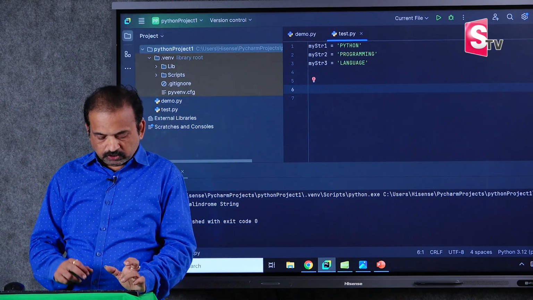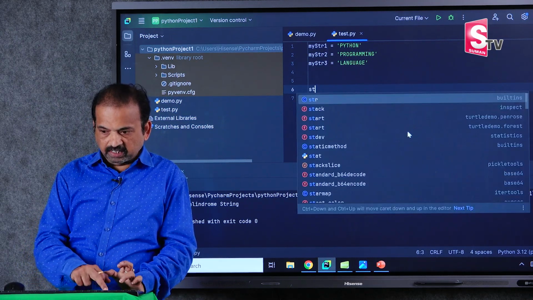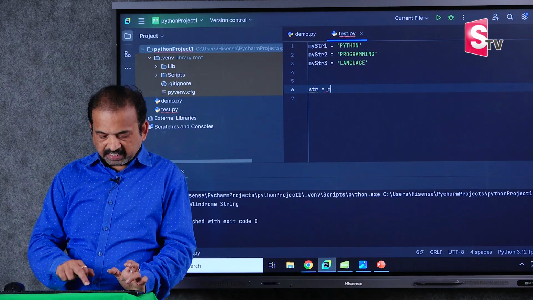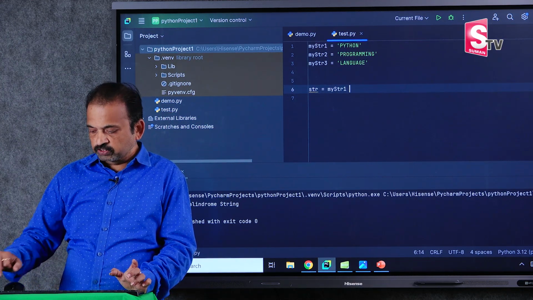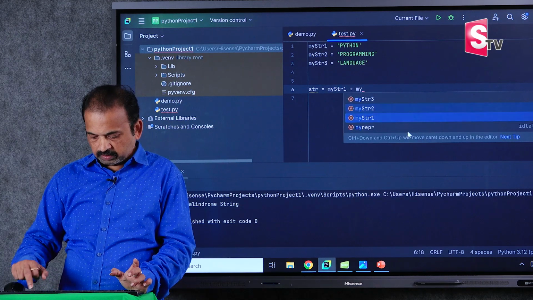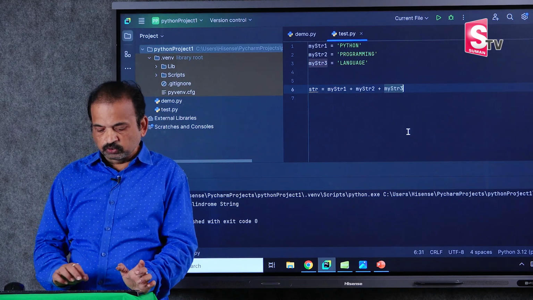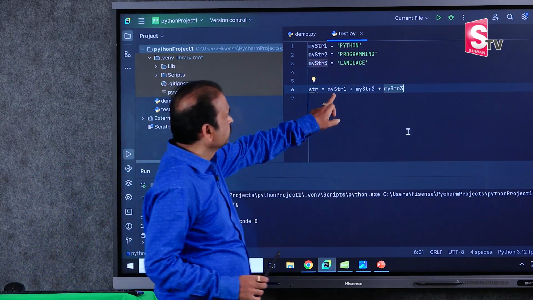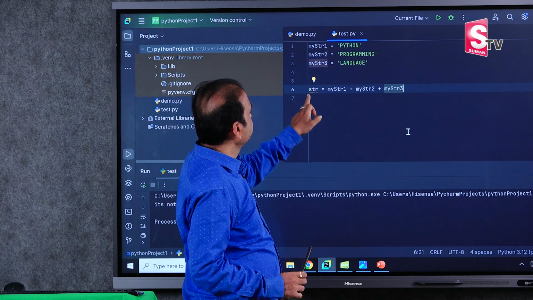So I will declare one variable, str equals my str1 plus my str2 plus my str3. These three strings are concatenated, and I will store them in str.